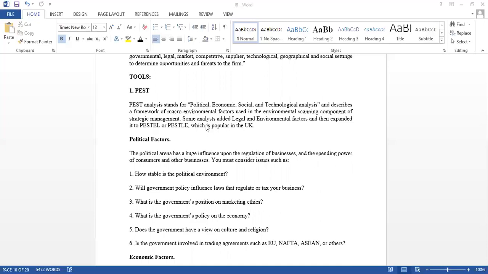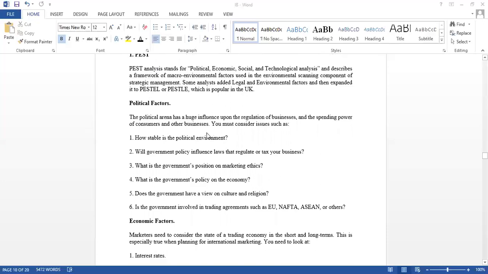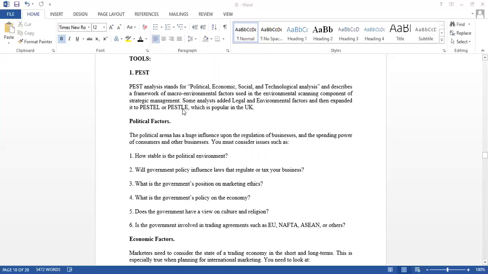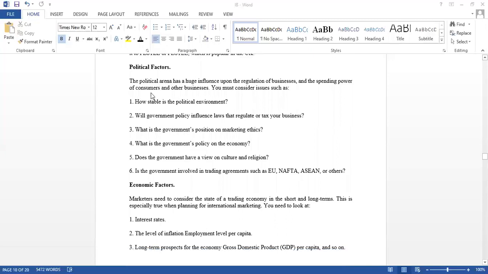So whenever a business is launched and is looking for expansion, or looking for sales growth, or going international, then they'll do this PESTLE analysis. Nowadays all the companies are also using this PESTLE analysis. Now let us see what the political factors, economic factors, and all the other different factors that influence the business are. Okay, let us see.